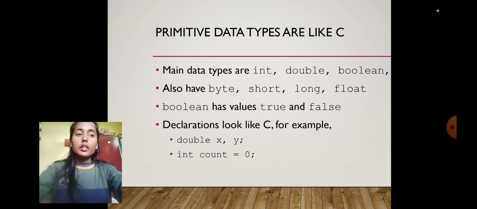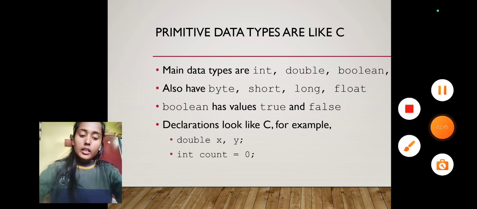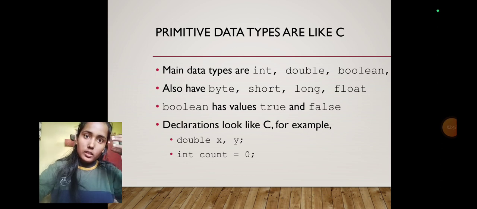Now, next one is reference data type. These refer to the objects in Java, which include instances of classes and arrays. In this, the examples we can cite are string, objects, and array.